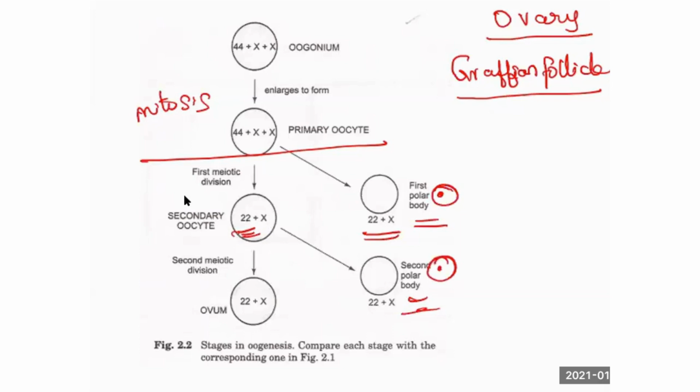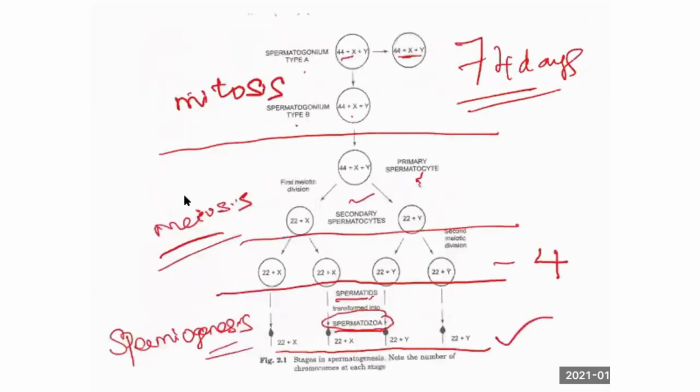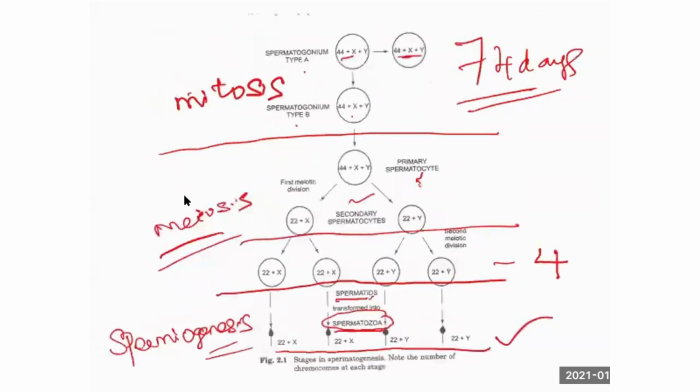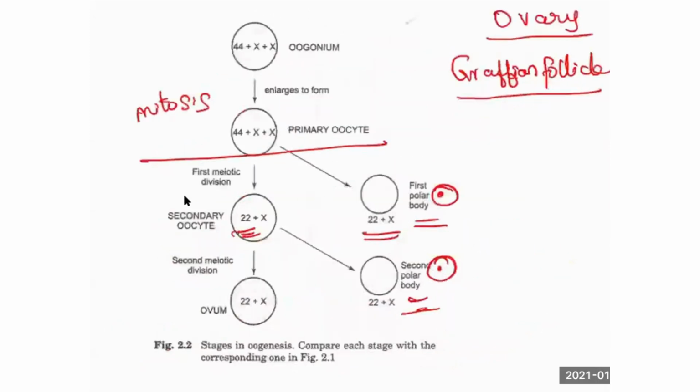So clear, in the spermatocyte it is equal. Am I right? If you see, it contains both X chromosome and Y chromosome. Here you get only X chromosome. So sex of the fetus is determined by male or female? Male. Only the male partner determines whether the child is male or female. If the Y chromosome meets the X, it is a male child. If the X of the male meets an X of the female, it is a female child. Is it clear? This is to be remembered. Chromosome number you should remember, which is haploid, which is diploid.